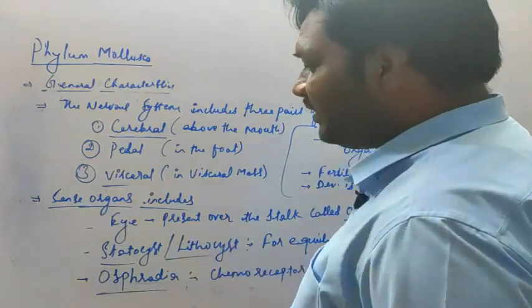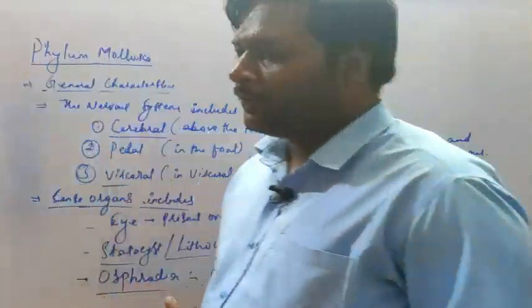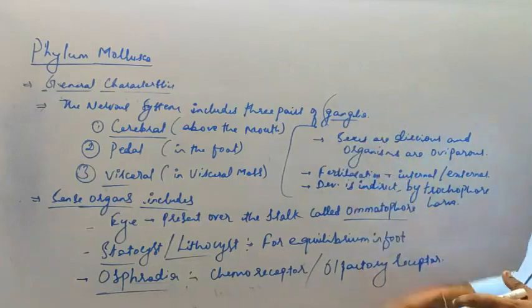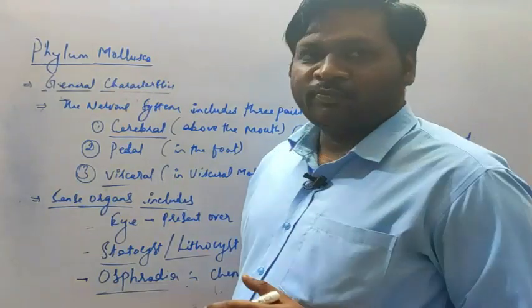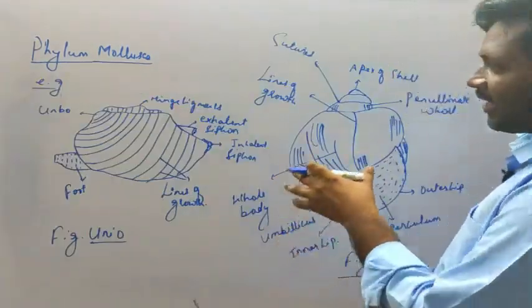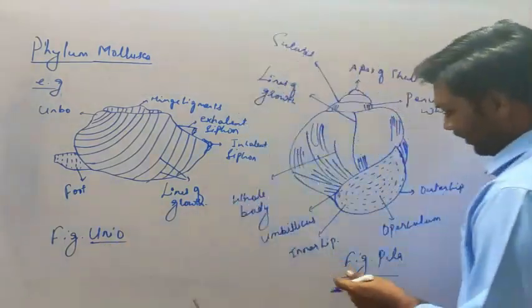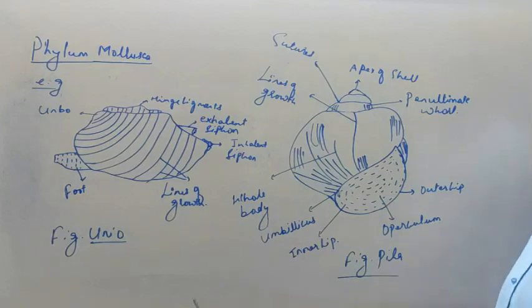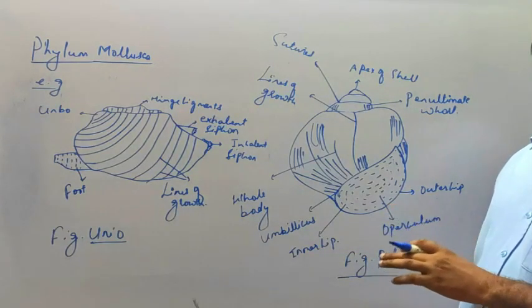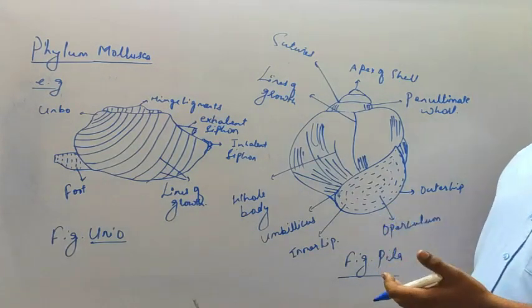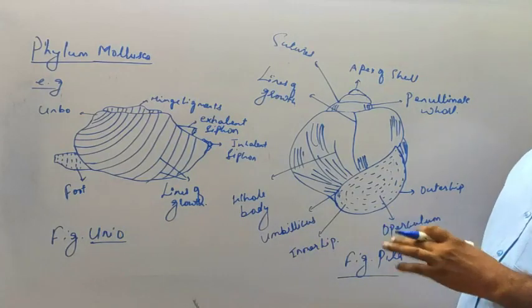Okay, so let's see the classification of this phylum Mollusca. I hope you are getting this. Students, you can draw these examples, here the diagram of Unio and the phylum. You can pause the video and draw the diagram later. Now we'll start with the classification of phylum Mollusca.